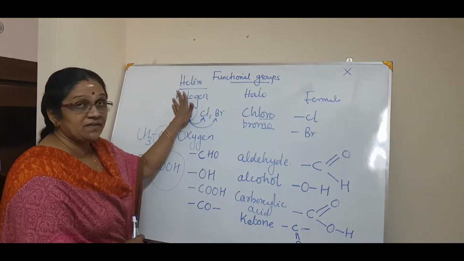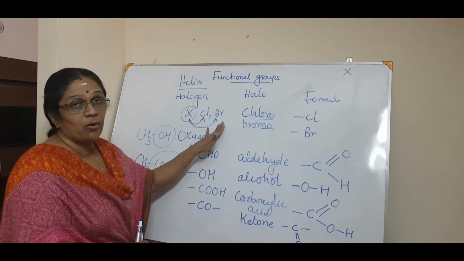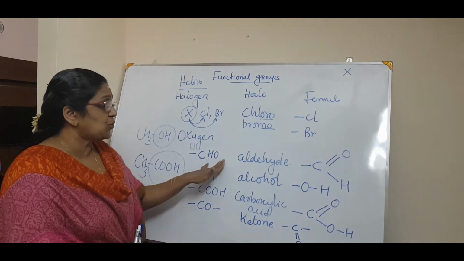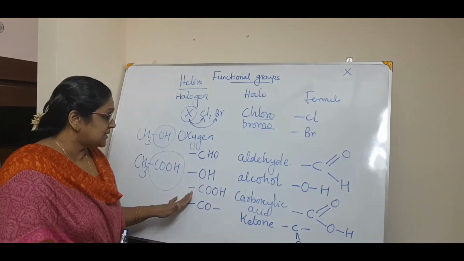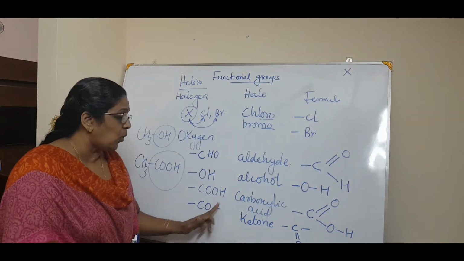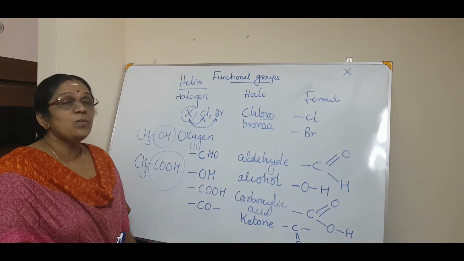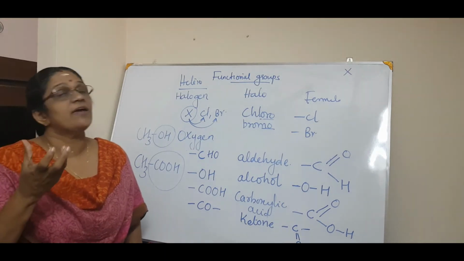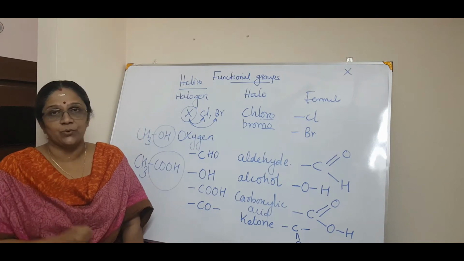One is halogen, that is halo. Halogen means chlorine and bromine mainly. Then CHO, that is aldehyde. Then OH, that is alcohol. Then COOH, that is carboxylic acid. And CO, which is ketone. Correct? Okay. Now we will define what a functional group is, or how you can define a functional group.